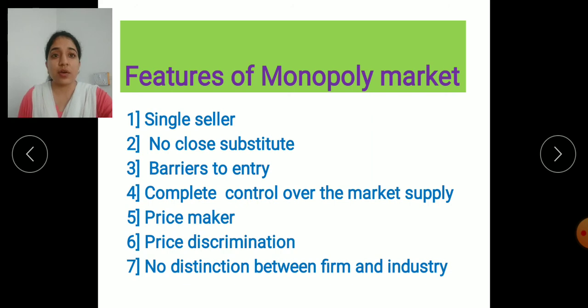The next one is no distinction between the firm and the industry. No distinction between firm and industry means the firm and the industry are one and the same. As we have seen, production is done somewhere else and selling is done somewhere else, so there is a difference between firm and industry. But in the monopoly, if we consider the doctor, he himself is the person who treats the patient. So there is no distinction. It is not like production is done somewhere else and selling is done somewhere else. So that's why it is said that there is no distinction between the firm and the industry.